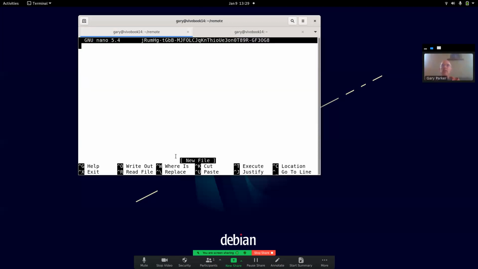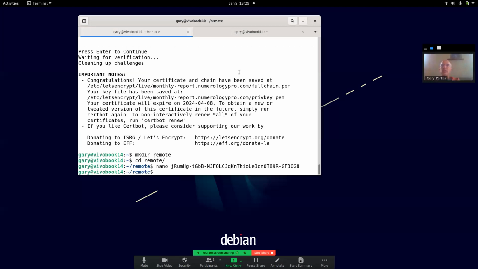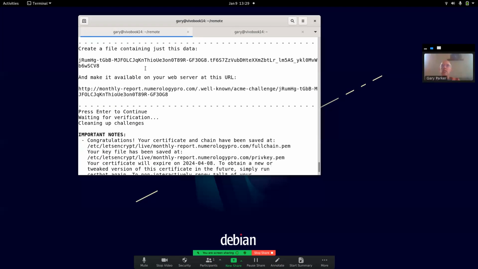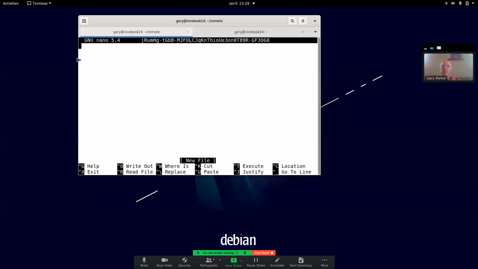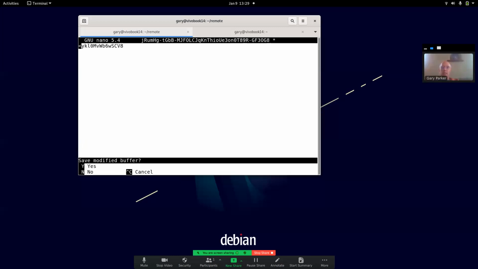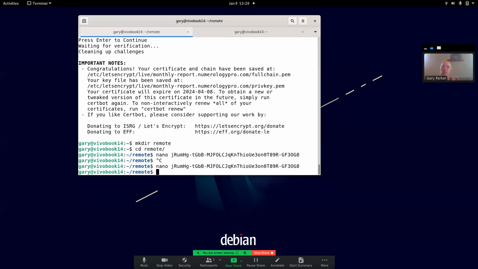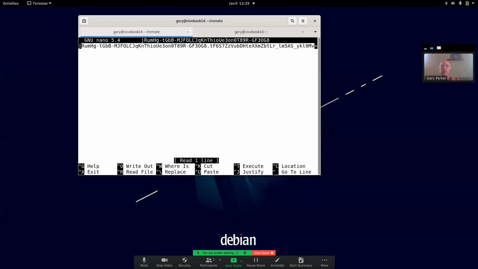And then, oops, I lost the contents to it though. So we're just going to X out of there for a second, up here, and get the content. So the alternative to SSHing in there to do it, button. There we go. Manage the content, Control X, yes to save it, enter to write to that place. So now if we look at that file again, we should see there's content there at the top, that string.